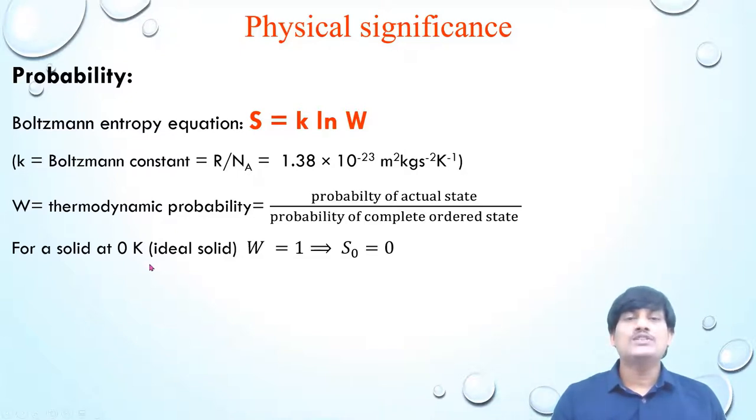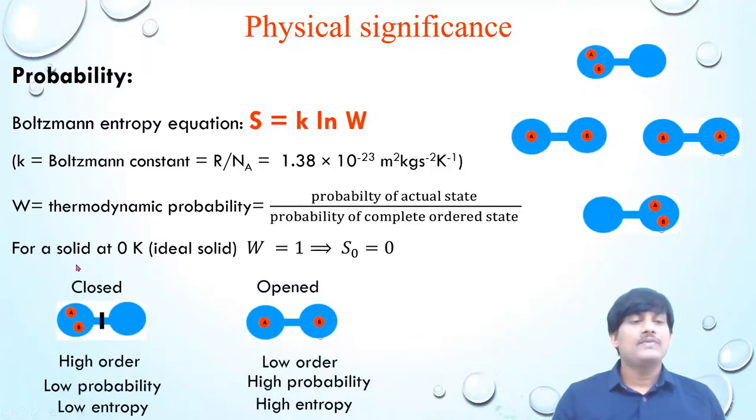Suppose if you take a solid at 0 Kelvin. In this case, the probability of actual state is equal to probability of complete order state. So W is equal to 1. When W is equal to 1, ln W is equal to 0. So S is equal to 0. So if you take ideal solid, it means a solid at 0 Kelvin temperature, the S0 is equal to 0. According to third law of thermodynamics, as the temperature approaches 0, the entropy approaches 0. At 0 Kelvin, the entropy of ideal solid is 0.